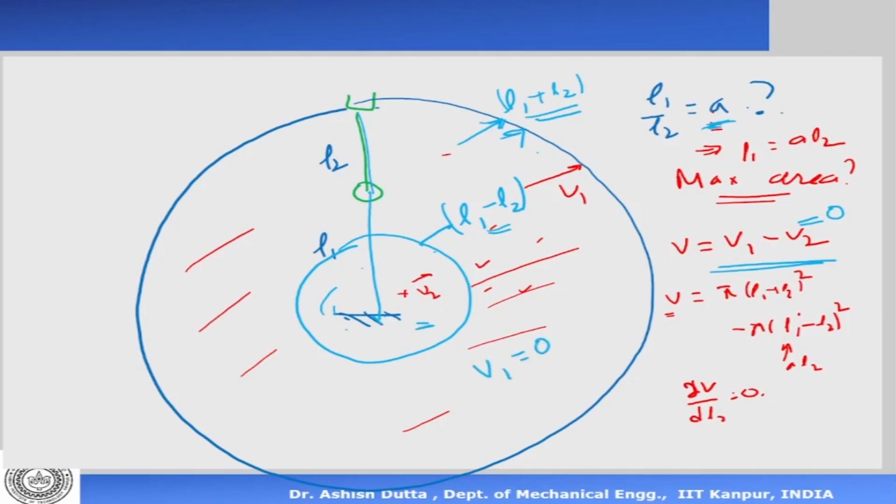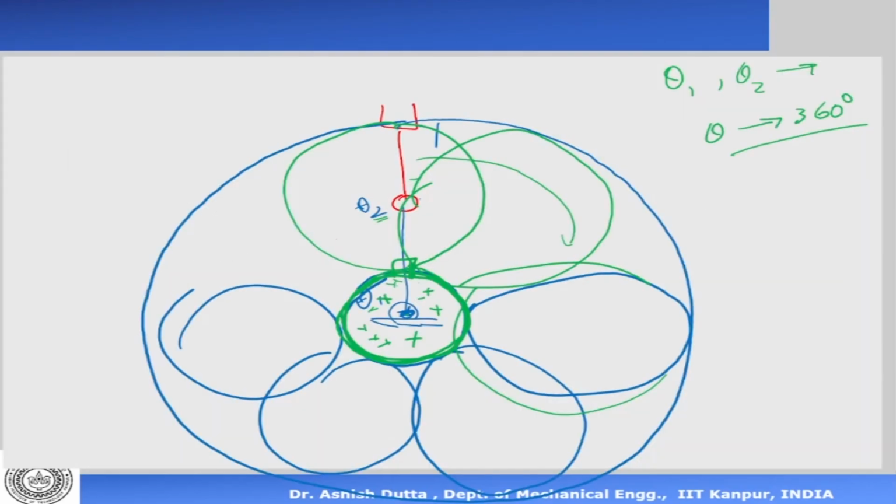The inner circle will become 0 when L1 minus L2 is equal to 0, which means L1 is equal to L2. What does that mean? That essentially means that if both the lengths are the same, then when it is turning, this point comes here. So the inner circle is shrinking to a point and becoming a point there.